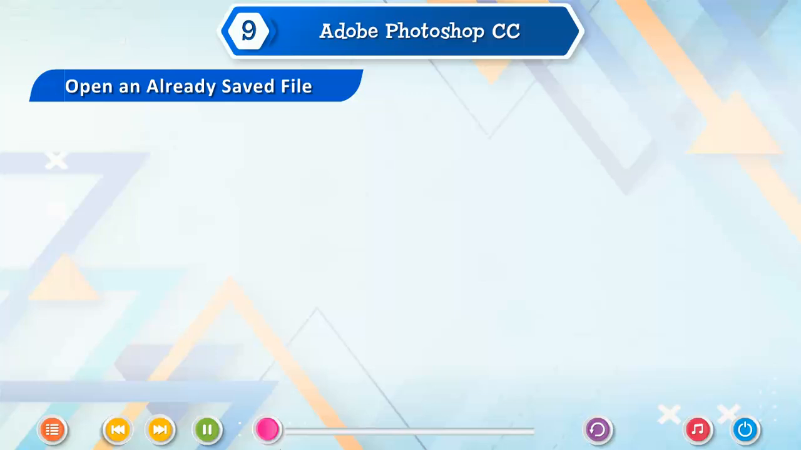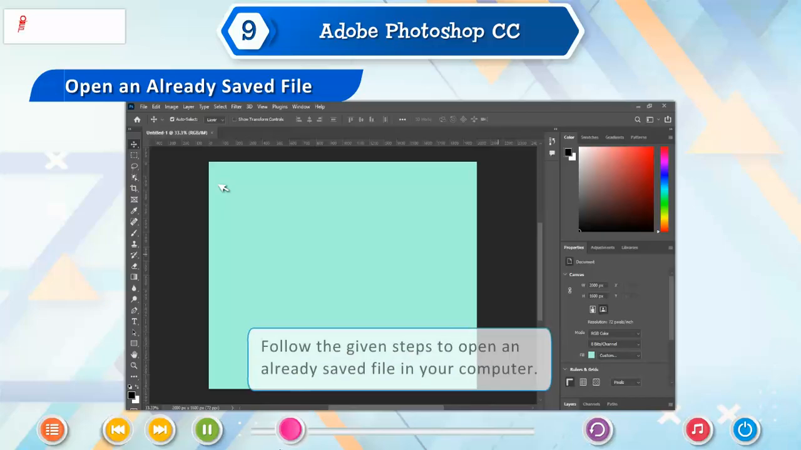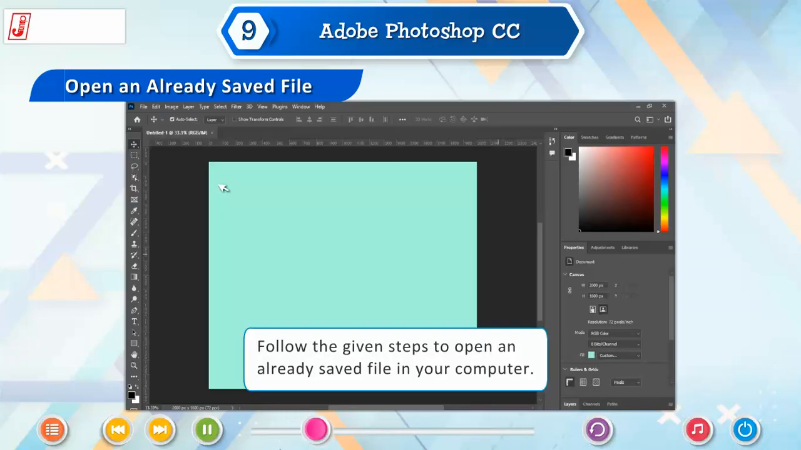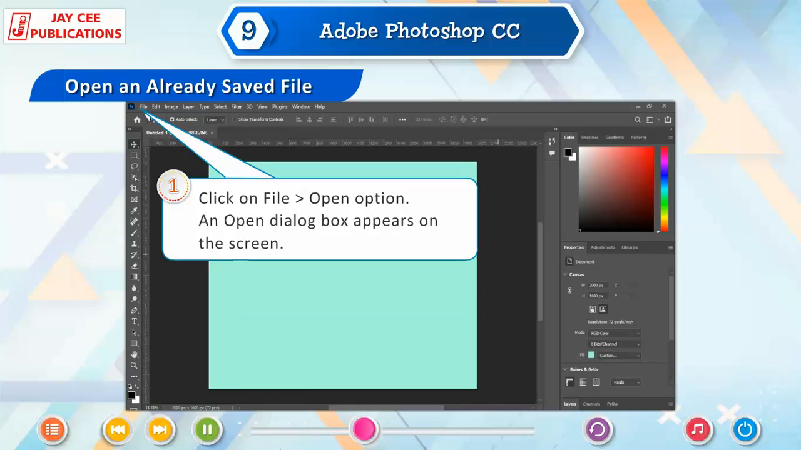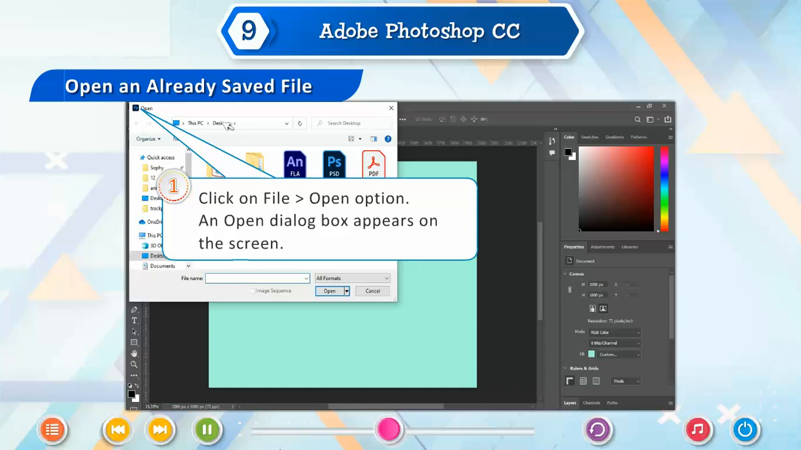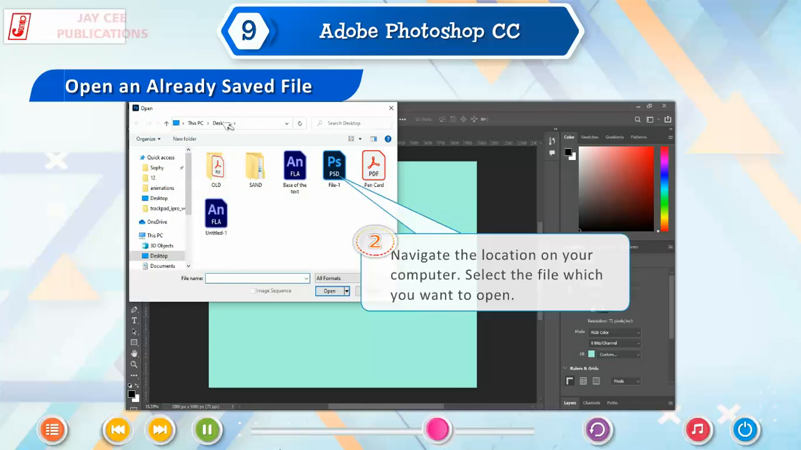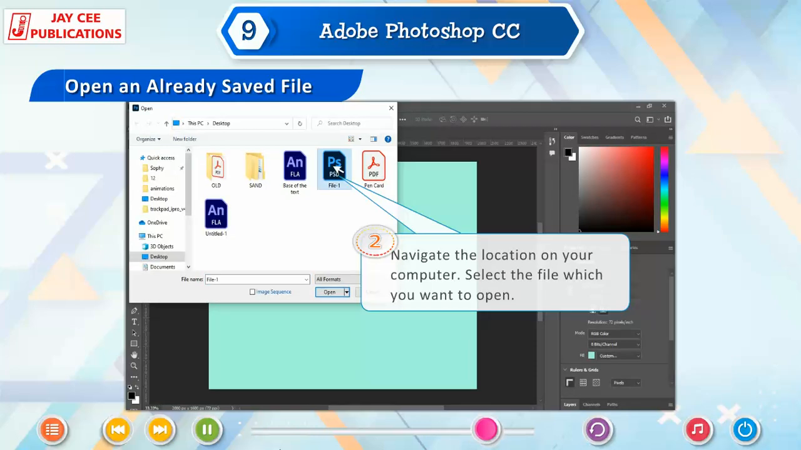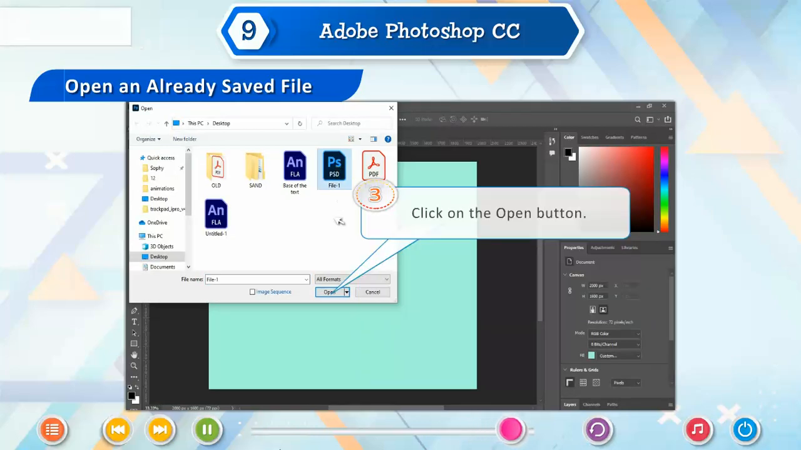Open an already saved file. Follow the given steps to open an already saved file in your computer. 1. Click on File, go to Open option. An open dialog box appears on the screen. 2. Navigate the location on your computer. Select the file which you want to open. 3. Click on the Open button.